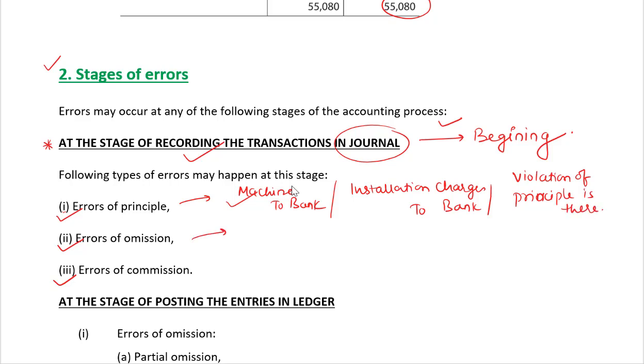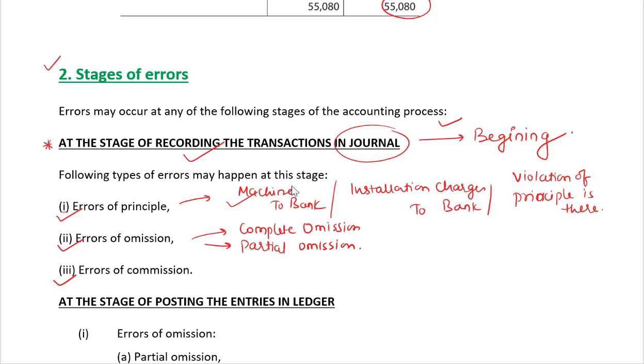The next is error of omission, error of complete omission, error of partial omission. That means what? That completely you forgot to pass journal entry or completely you forgot to record a transaction. That is error of complete omission. Error of partial omission, on one side you recorded, another side you forgot to record. This is error of partial omission.